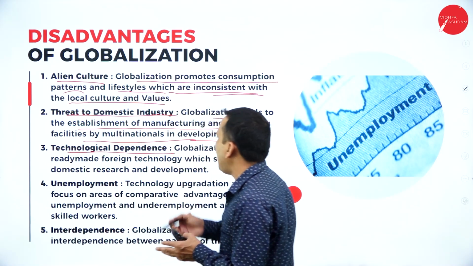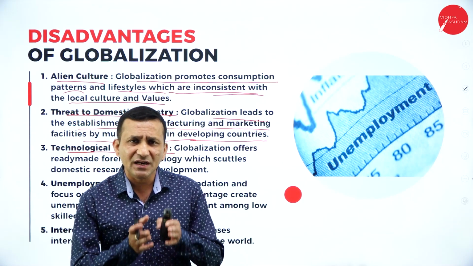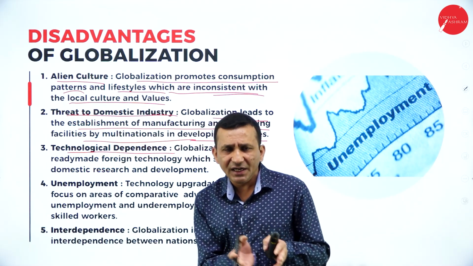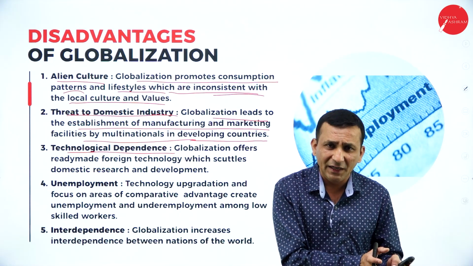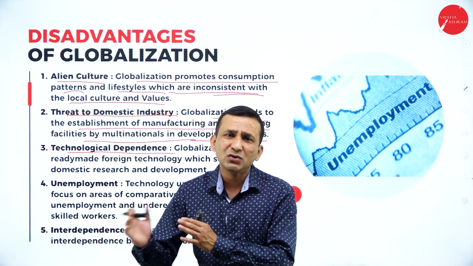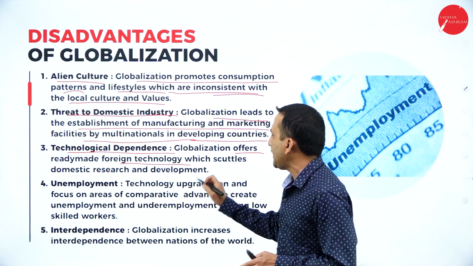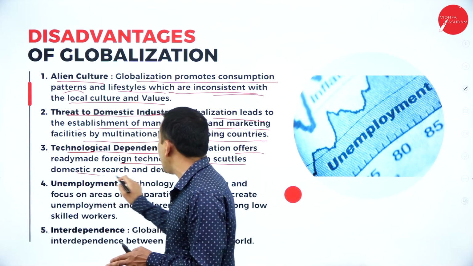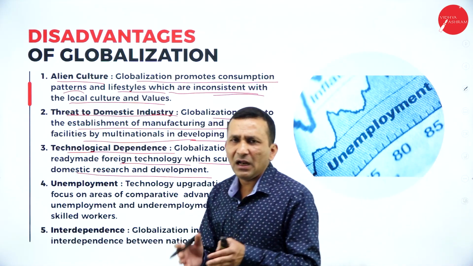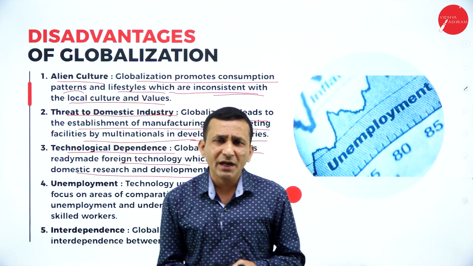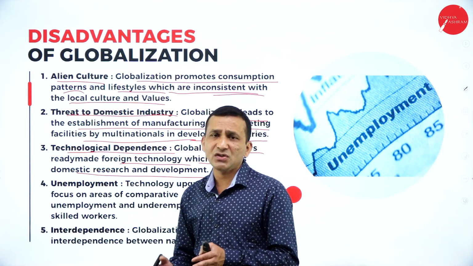Technology dependence, because multinationals use well-advanced technology. When a domestic country like India depends on outdated or very traditional technology, of course productivity is very slow compared to multinational companies. Globalization offers ready-made foreign technology which displaces domestic research and development, because most of the well-equipped, advanced technology we are not able to produce ourselves. We are depending on other countries. Okay, that is also a major problem here.